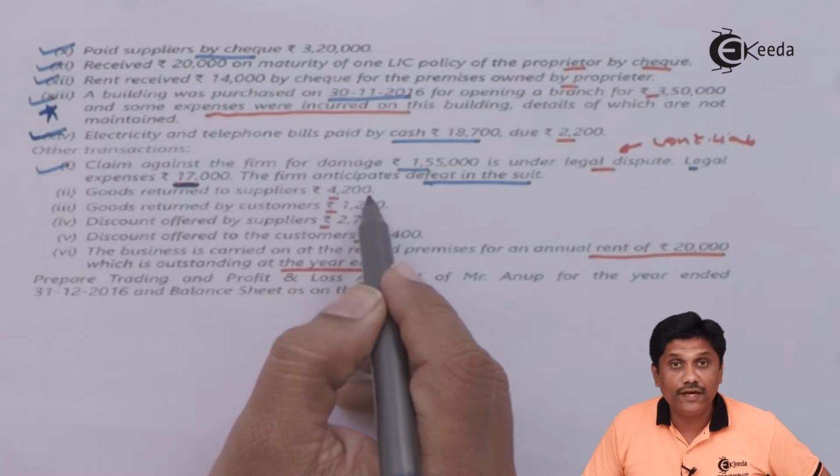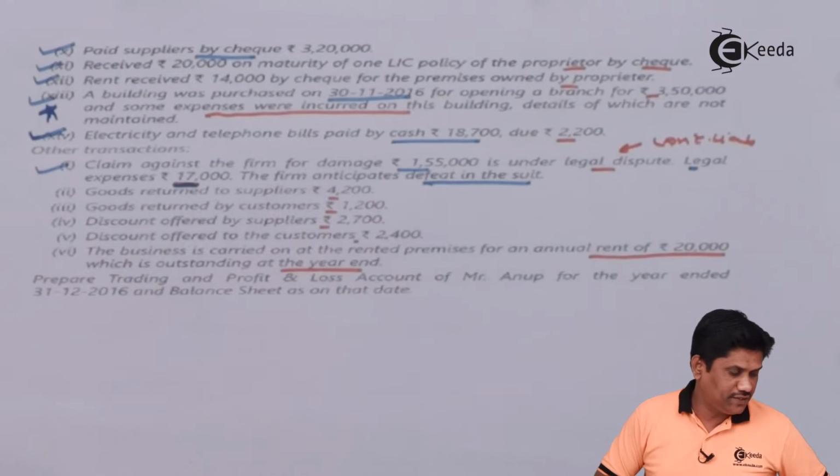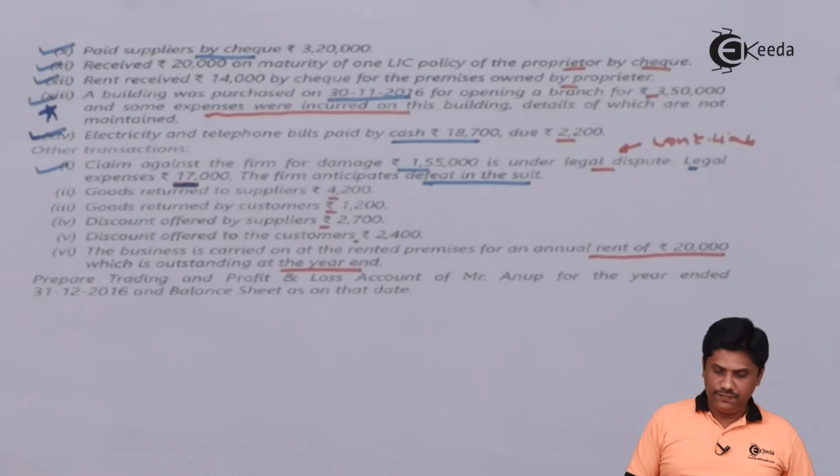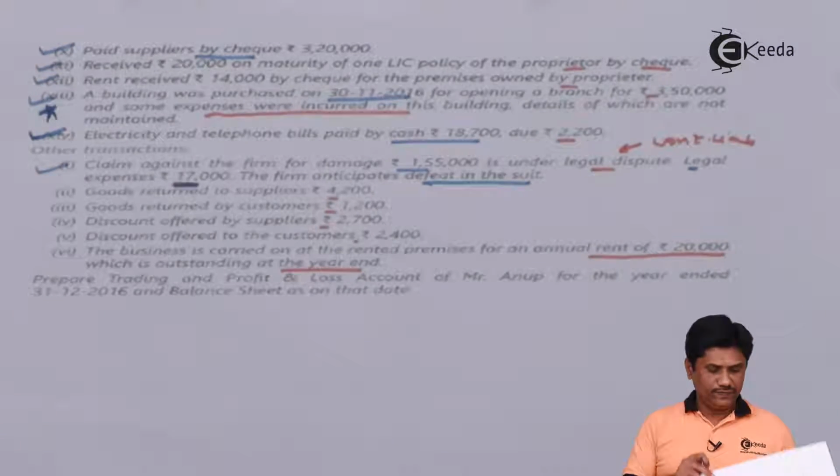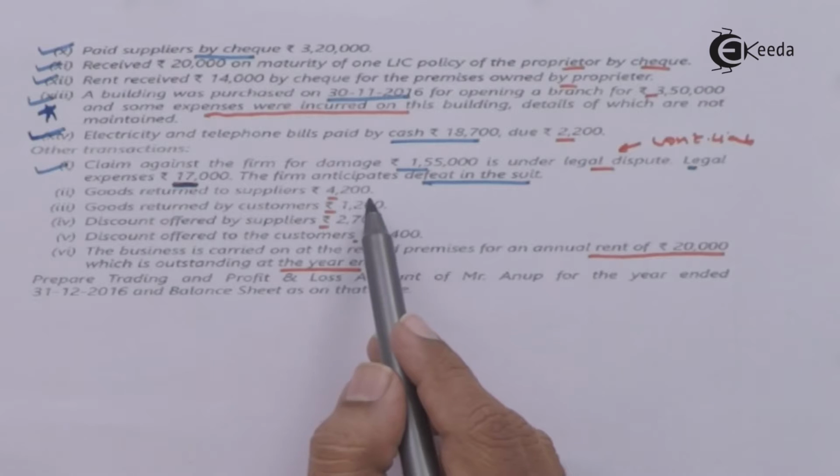Goods returned to supplier 4,200, it is your purchase return. So your entry will be creditors to purchase return 4,200.